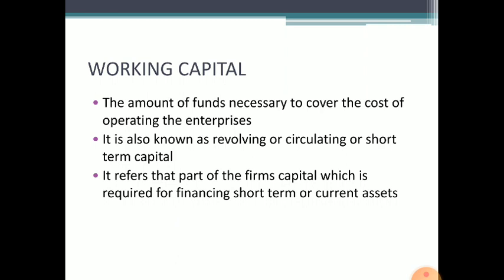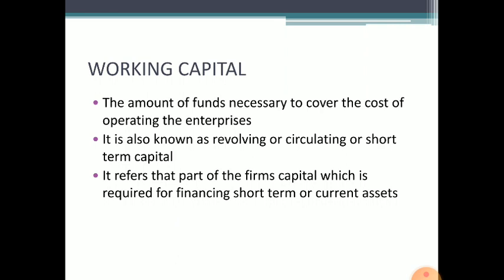Working capital is also called operating capital, liquid capital, floating capital, revolving capital, circulating capital, and short-term capital. Why is working capital called revolving or circulating or floating capital?